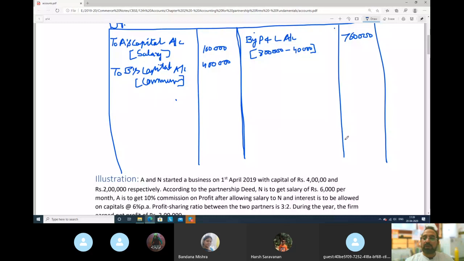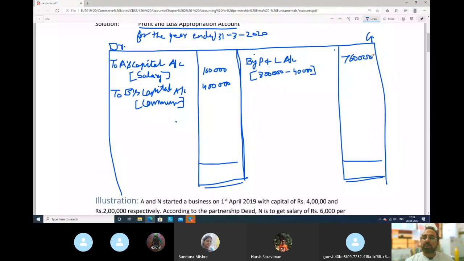So total we will see here now, both the sides, debit and credit side. Beta, debit side total is 4 lakh and 5 lakh rupees. And credit side total is how much? 7 lakh 60,000. So we will take which amount? The greater one. So 7 lakh 60,000 rupees.